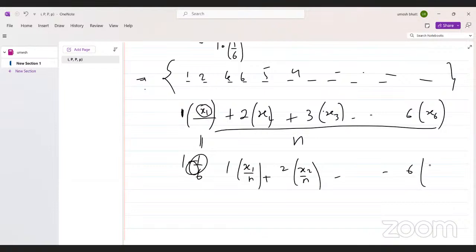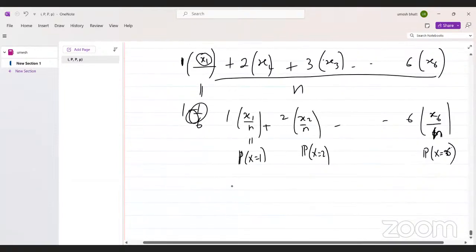up to 6 times x6 divided by n. So this is what? This is the probability of X equal to 1. This is the probability of X equal to 2. Same as the probability of X equal to 3, up to 6. Now you have the idea of expectation.